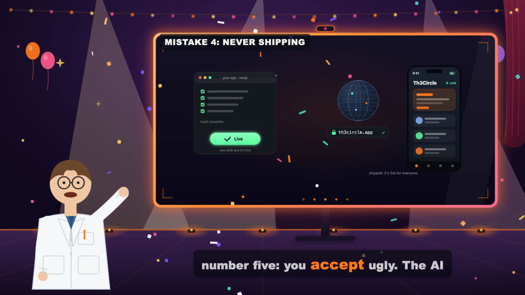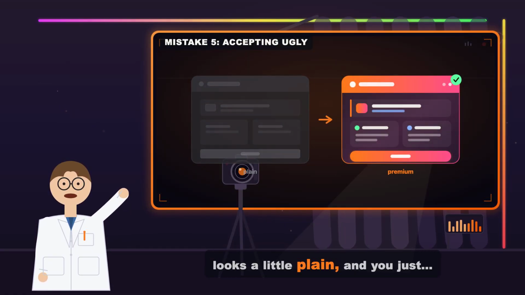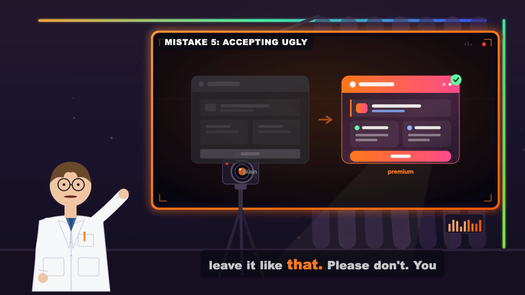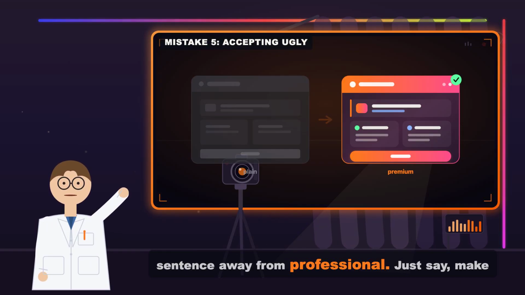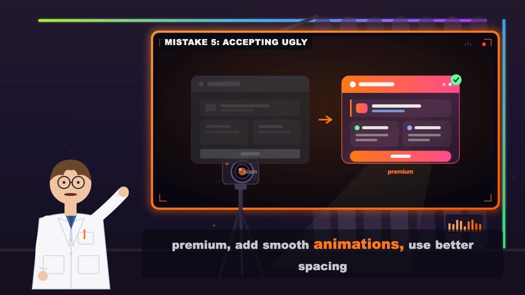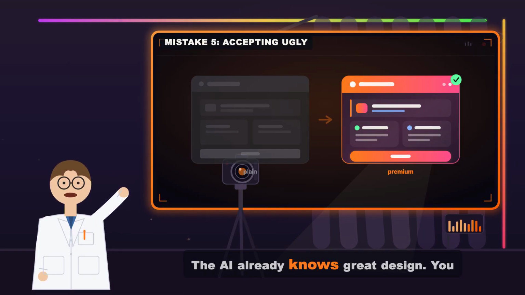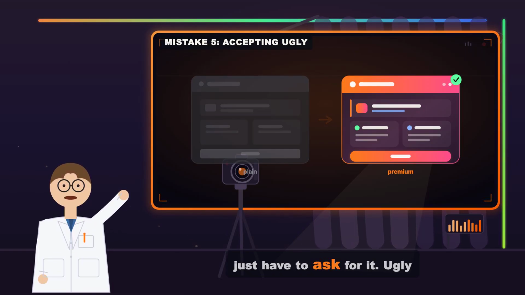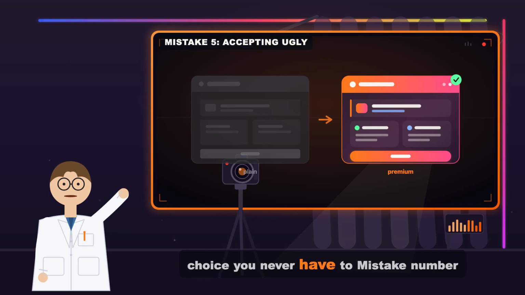Mistake number 5, you accept ugly. The AI gives you a working app, but it looks a little plain, and you just leave it like that. Please don't. You are one sentence away from professional. Just say, make this look more modern and premium. Add smooth animations. Use better spacing and a nicer font. The AI already knows great design. You just have to ask for it. Ugly is a choice, and it's a choice you never have to make.